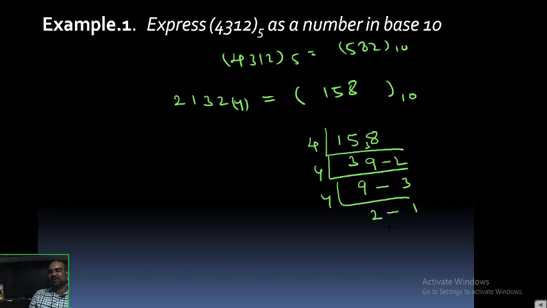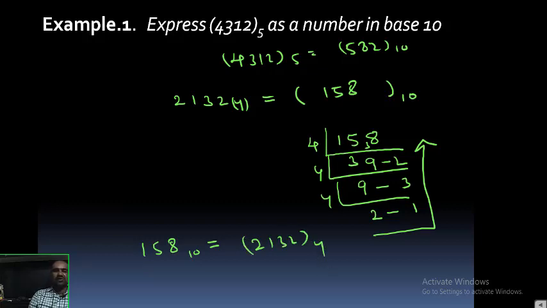Now I stop because I can't divide 2 by 4. So now I write in reverse order: 158 base 10 is equivalent to 2132 base 4.